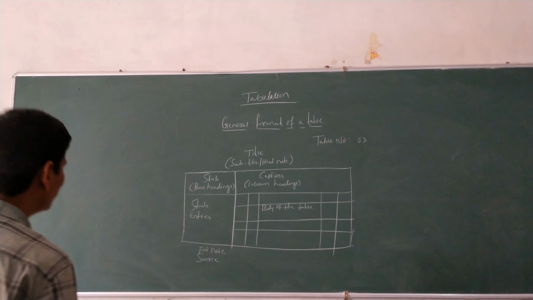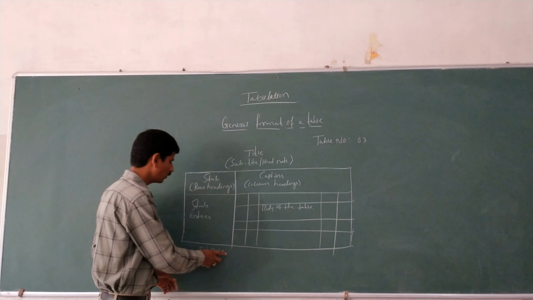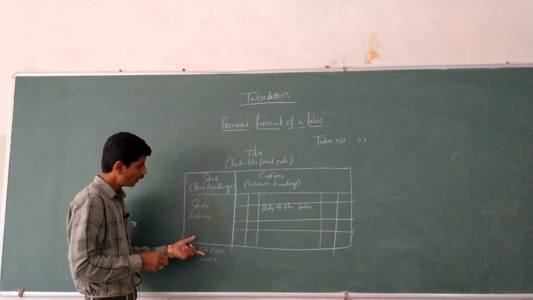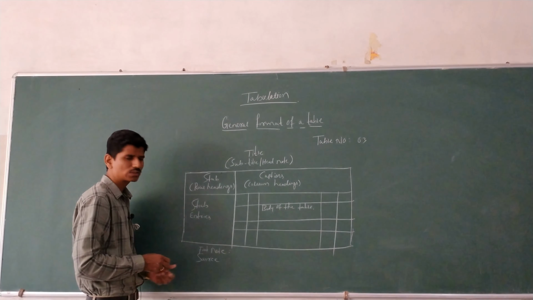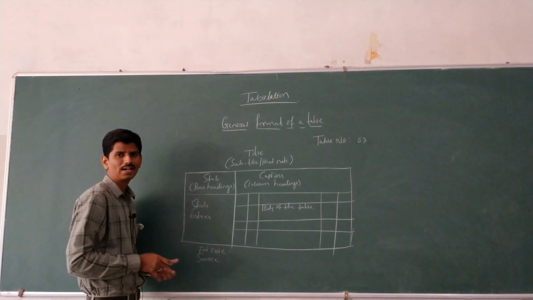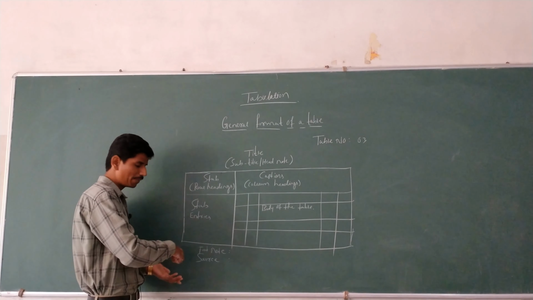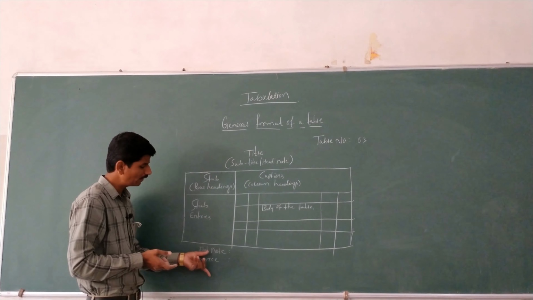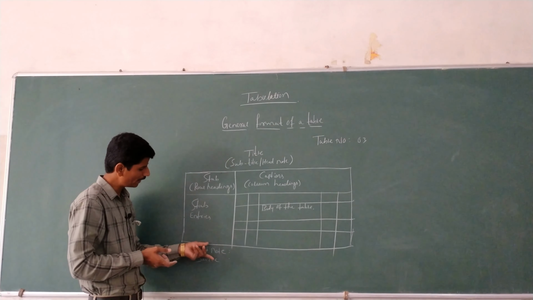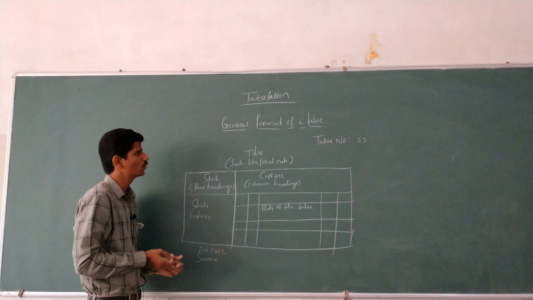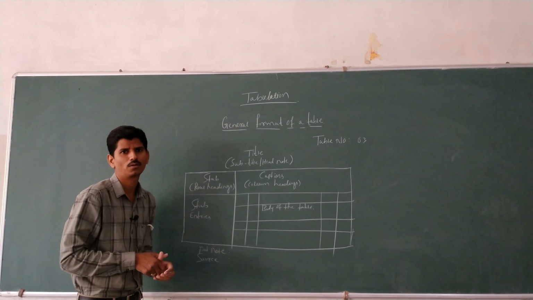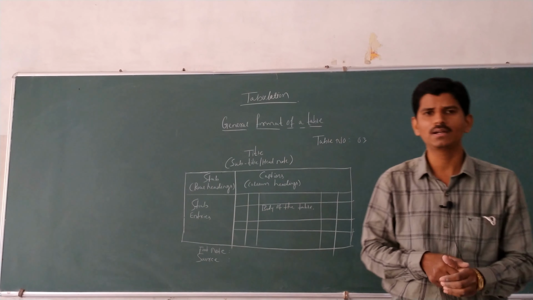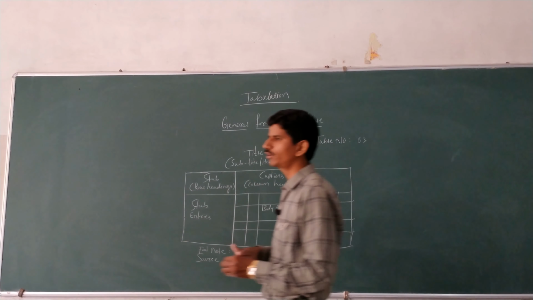The next, below the table, you have to write footnote. Any clarifications regarding the table you have to write in the footnote. The next, source. Here it should be mentioned whether the data is based on primary data or secondary data. That is the source. This is the general format of a table. Give a general format of a table. It is a 2 marks question, very important.